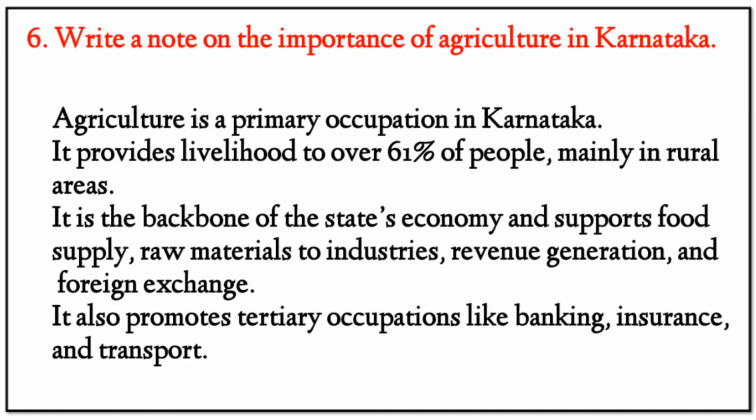Next, sixth, write a note on importance of agriculture in Karnataka. Answer: agriculture is a primary, ancient occupation in Karnataka. It provides livelihood to over 61% of people, mainly in rural areas. It is the backbone of the state's economy and supports food supply, raw materials to industries, revenue generation, and foreign exchange. It also promotes tertiary occupations like banking, insurance, and transport.